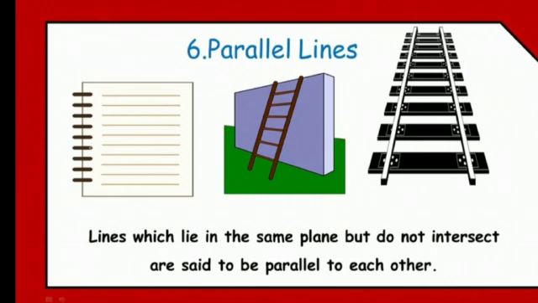So in the first example you can see a ruled book, like your notebook, you all are having, in that straight lines, right? Then the second picture, there is a ladder. In that ladder you need the steps to climb up, so all those steps do not intersect, they are one above the other. Okay, so all those are parallel.